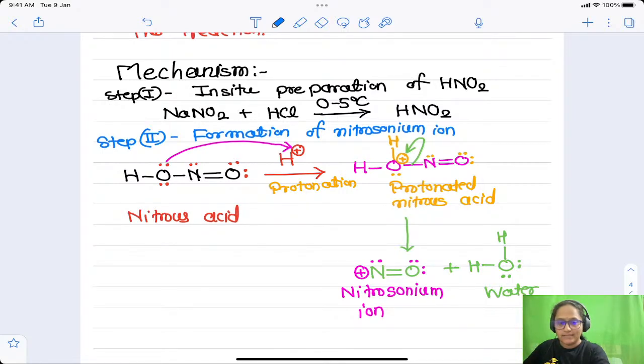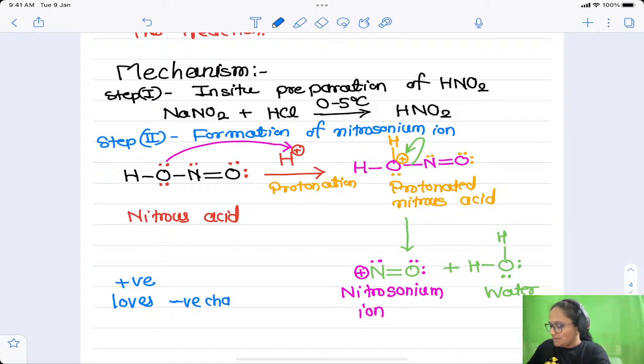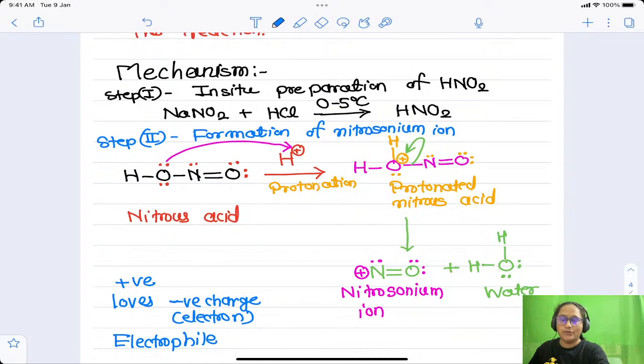Now can anybody tell me whether this nitrosonium ion is an electrophile or a nucleophile? You can see, guys, there is a positive charge on it. As it has a positive charge, it will be attracted towards the negative charge. It loves electrons, because electrons are negatively charged, right? That is, it is an electron-loving species, and electron-loving species are called electrophiles.